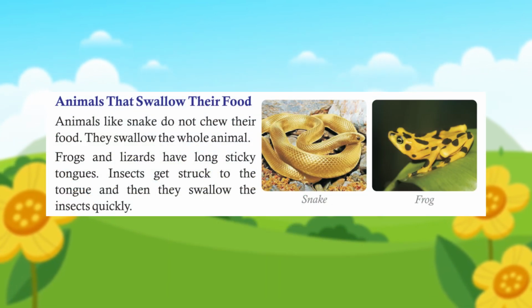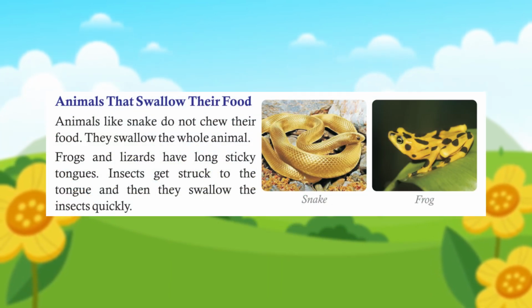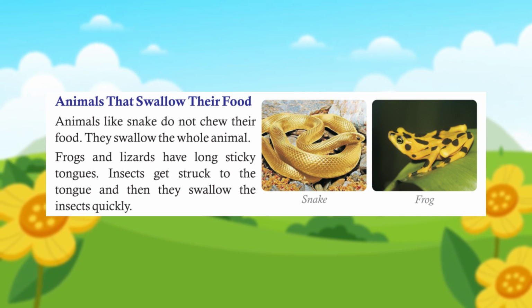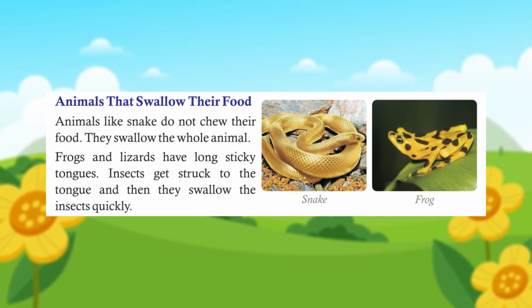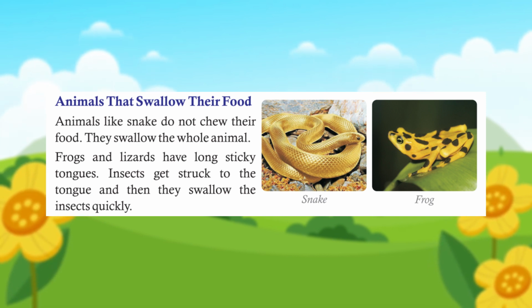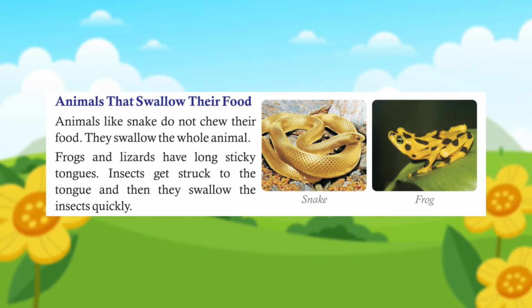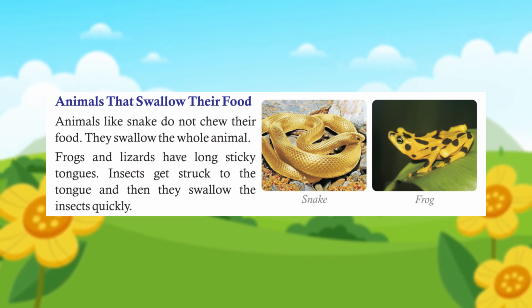Animals that swallow their food. Animals like snakes do not chew their food. They swallow the whole animal. Frogs and lizards have long sticky tongues. Insects get stuck to the tongue and then they swallow the insects quickly.